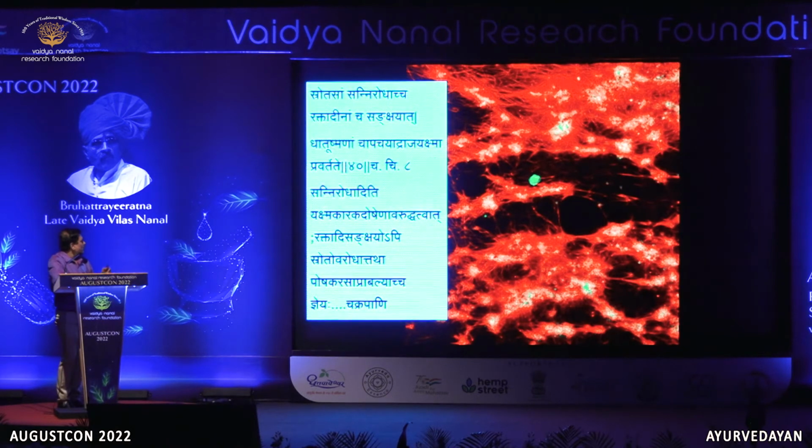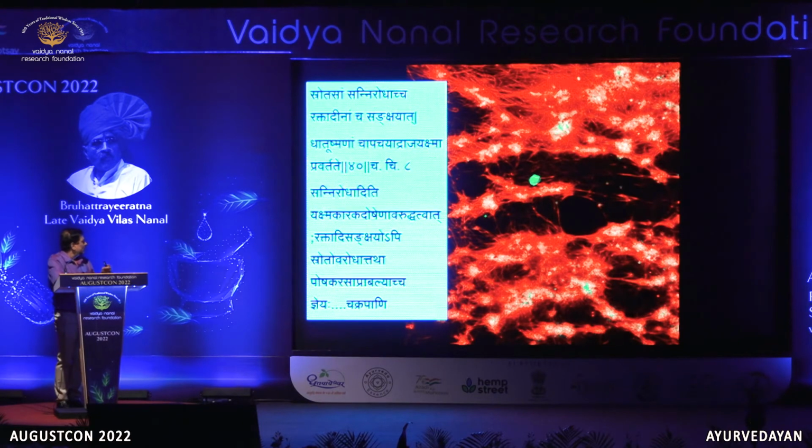In Charak Samhita also, Srotasam Sannirodhacha, due to Srotorodha, the Samprapti of Rajakshma can take place. But not just Srotorodha; Raktadinam Sankshayat and Dhatushmanam Chapachayat are also ways of Samprapti. But among all these, Srotorodha, Srotasam Sannirodhat, is also one important aspect of the Samprapti of Rajakshma.